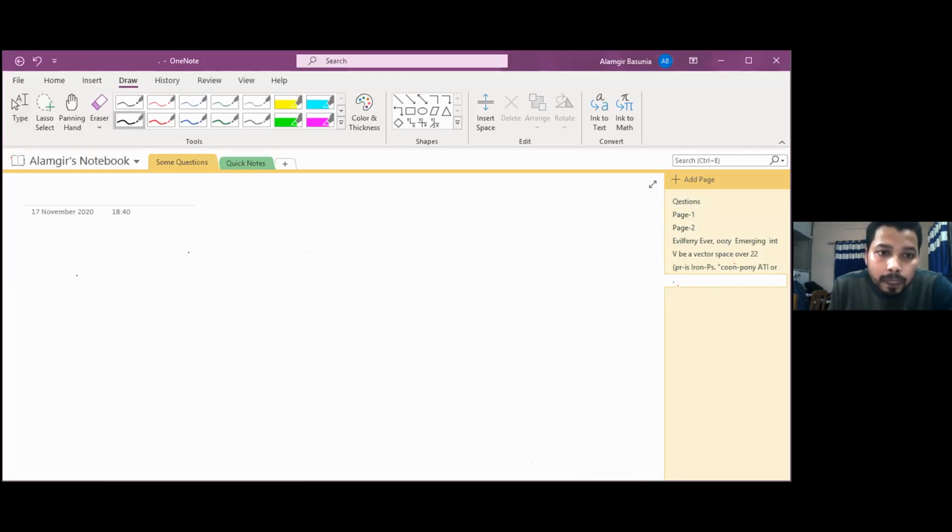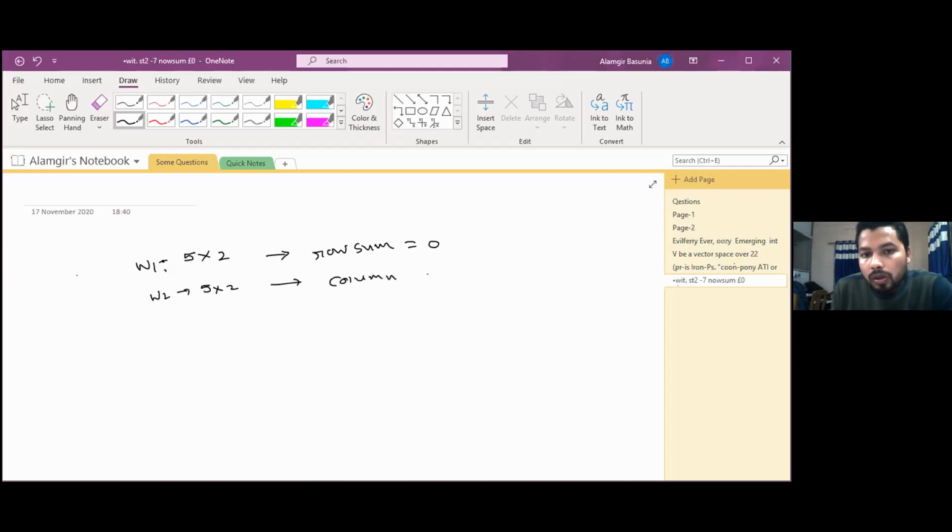Here we have W1, the set of all 5x2 matrices such that the row sum is 0, and W2, another set of 5x2 matrices such that the column sum is 0.